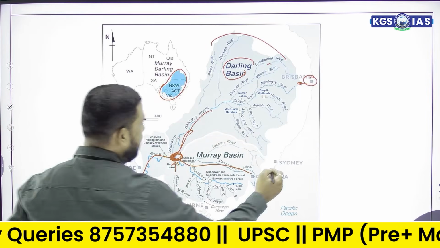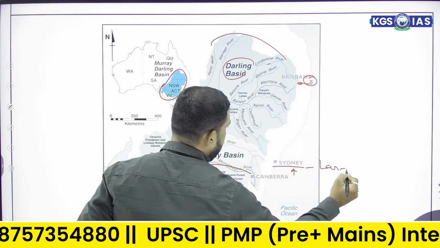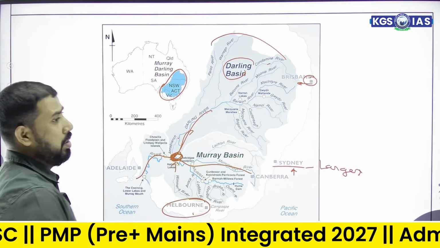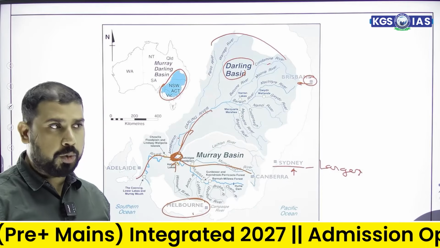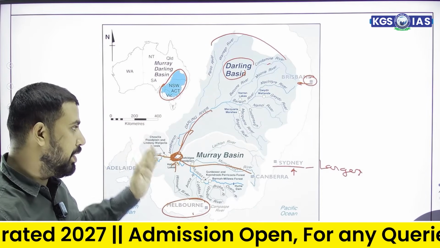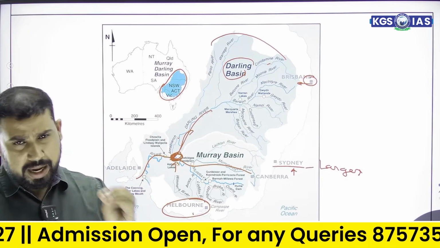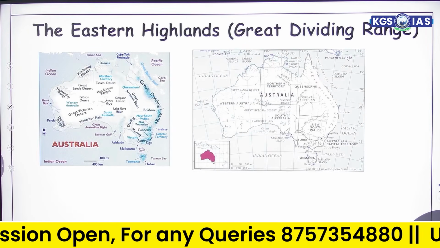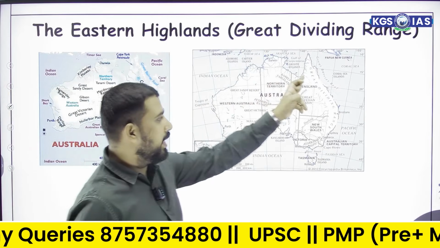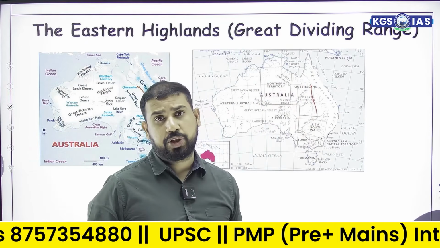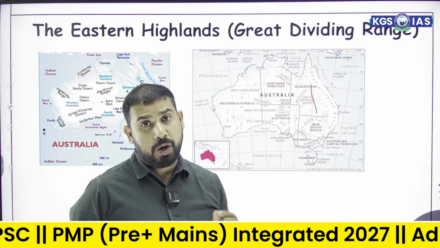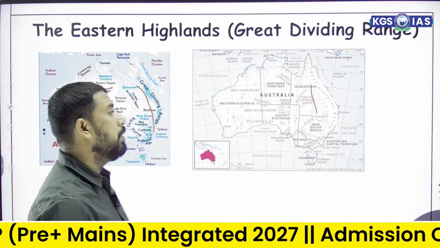dependent. Like Sydney is the largest city of Australia. Melbourne, you already know. So why do these places grow this much? Due to the population density. Secondly, due to the presence of these basins, Darling basin and Murray basin, which cover the maximum part of Australia. Now moving forward toward the eastern part, we have Great Dividing Range. This Great Dividing Range is the major portion of Australia on the eastern front, which provides rain shadow area, and Mount Kosciuszko is the highest peak of this particular region.